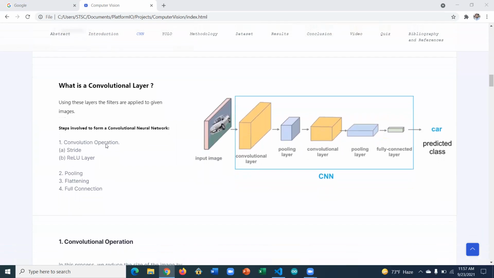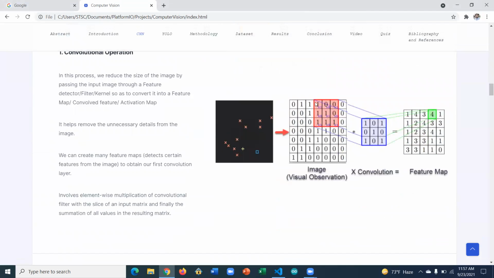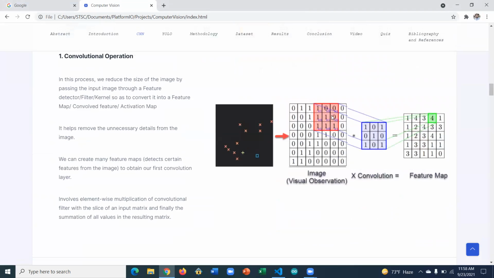So how does the convolutional layer work? It is basically divided into four parts. The first part is the convolution operation, which consists of two parts, stride and ReLU layer. The second one is pooling, the third one is flattening, and the fourth one is the full connection. So what is the convolution operation? The first one is the stride. So what is the stride? The stride is basically the process we use in the convolution operation.